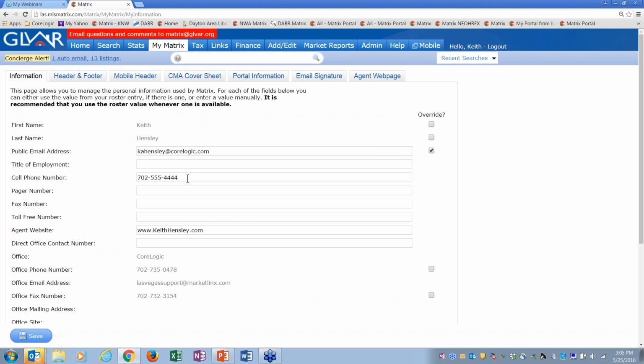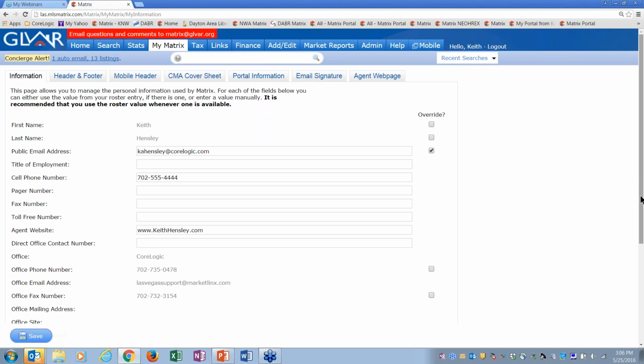Now, you can also change your phone number and your website address, and you're going to see some more information down here. If it is wrong in Matrix, if you're somewhere in Matrix and you see a bad email address or bad phone number for you, come here and change it and make sure you save it. If it shows correct here, but it's still showing incorrect somewhere else in Matrix, then you need to call Gelvar, and they will update your information, because this is about the only place where you need to come in and have control over and make sure it's showing right, okay? So if it's correct here, you need to call Gelvar.